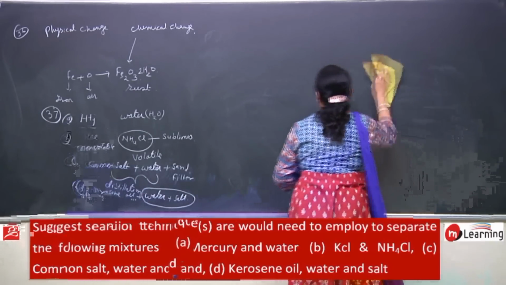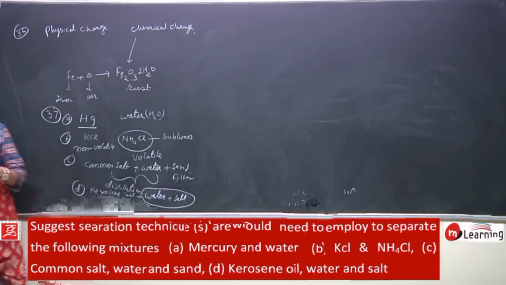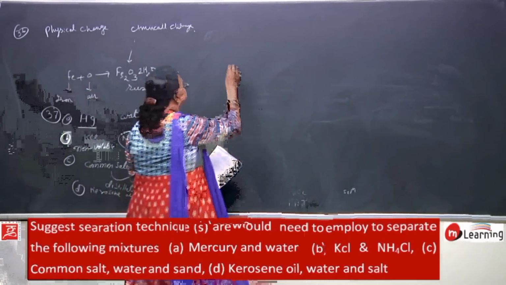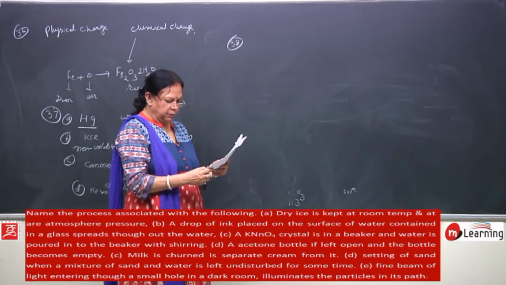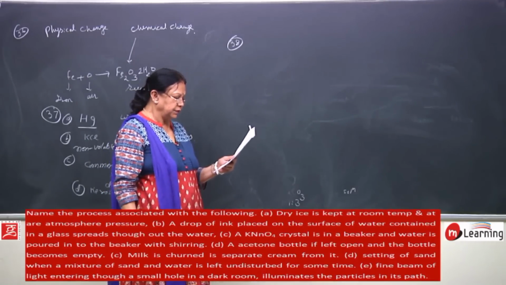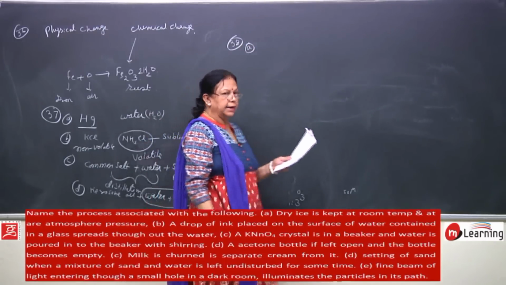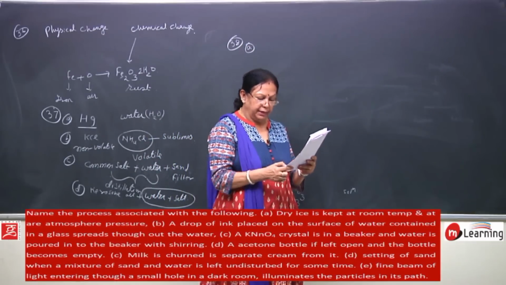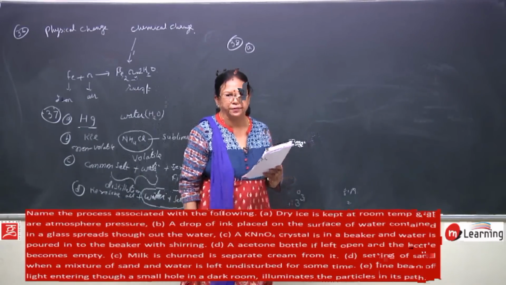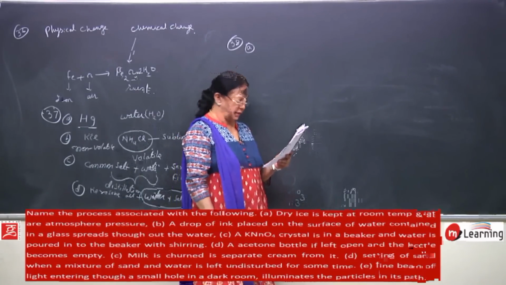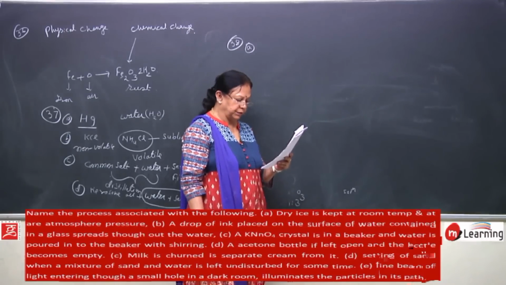Now next question, that is question number 38. Name the process associated with the following. First one is dry ice is kept at room temperature and at 1 atmospheric pressure.